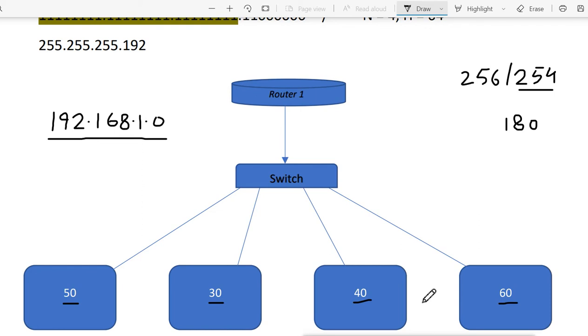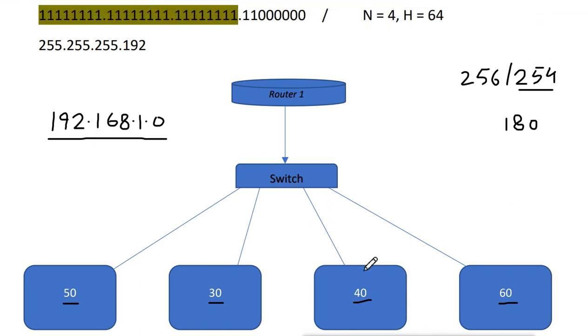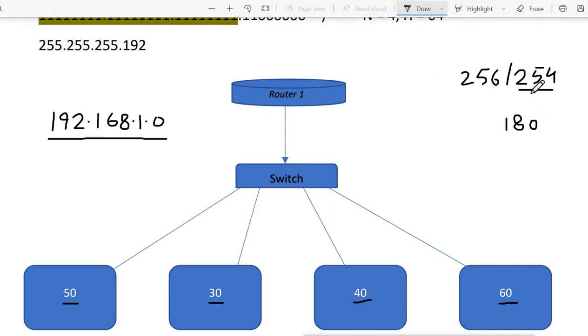But I'm wasting IP addresses, because in each network I will get 254 IPs, and here I will use only 50, here only 30, here only 40, and here only 60. So the rest of the IPs are going to be wasted. But I don't want to waste my IP addresses. I have a requirement of only 180, and in a single network I get 254 IP addresses.